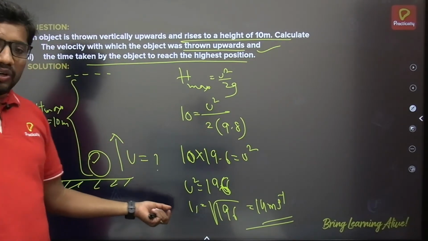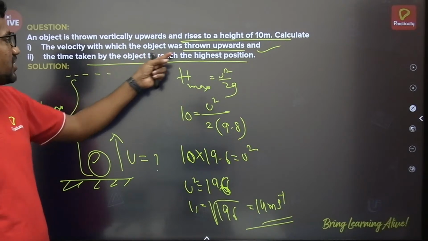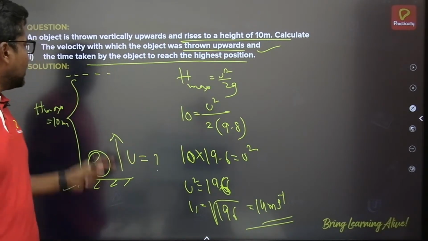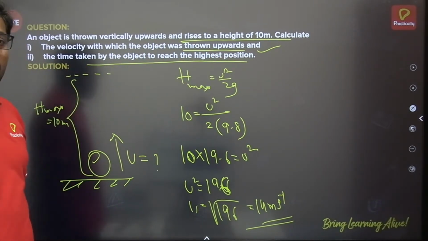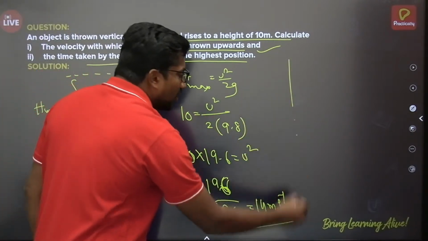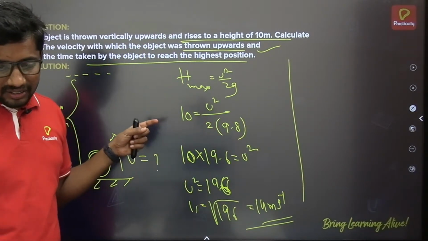Okay, fine. So we have calculated the velocity with which the object was thrown upwards. Then the time taken by the object to reach the highest position, that's what we call time of ascent, right?